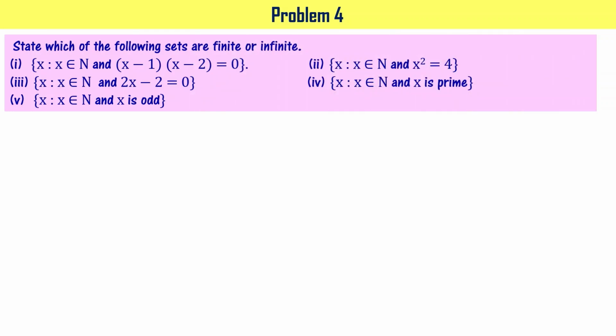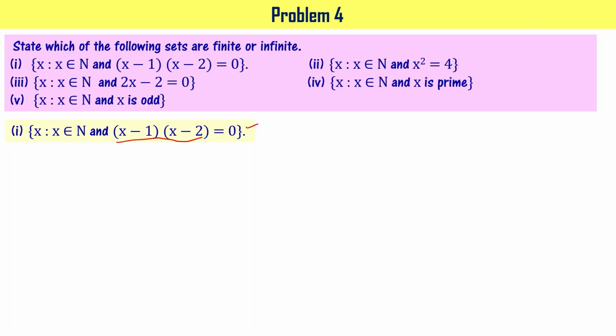State which of the following sets are finite or infinite. In the first problem, we are given 5 sub-problems. Let's start with the first sub-problem: {x : x belongs to N and (x minus 1)(x minus 2) equal to 0}. x belongs to N means x is a natural number. And you want (x minus 1) times (x minus 2) equal to 0. Whichever natural numbers satisfy this requirement fall into this particular set.